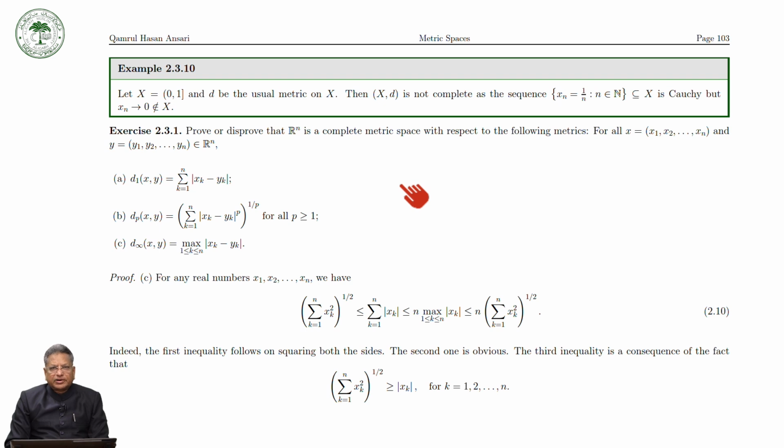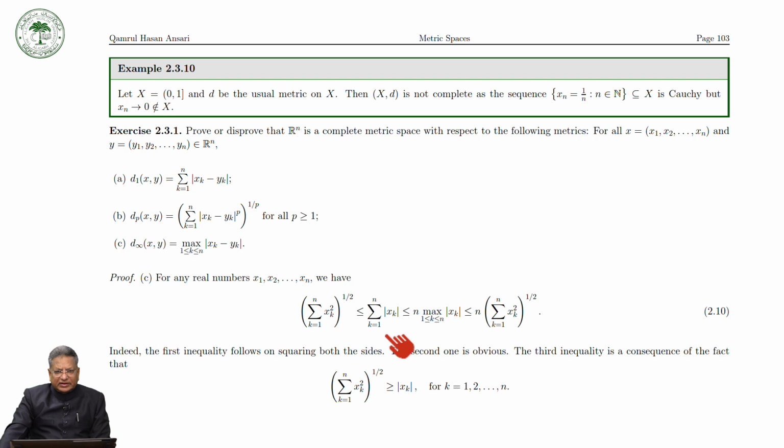Here the very important thing is that, in general, if you have any real numbers x1, x2, ..., xn, then the summation k runs from 1 to n of xk square, whole raised to the power 1 over 2, is less than or equal to the summation k runs from 1 to n of mod of xk, which is less than or equal to n times the maximum, taken over k runs from 1 to n, of mod of xk, which is less than or equal to n times the summation k runs from 1 to n of xk square, whole raised to the power half.